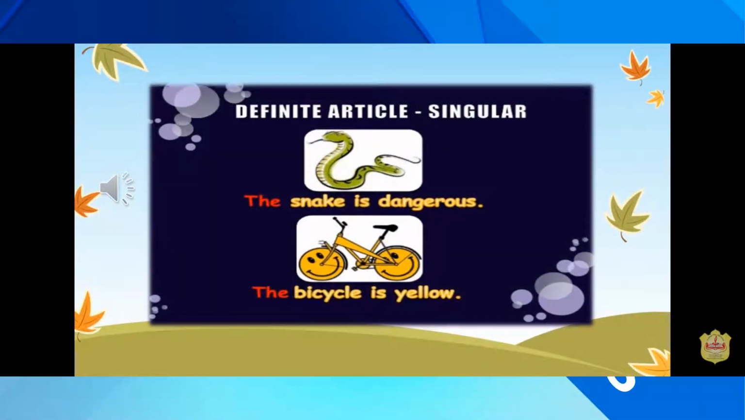Look carefully, students. This is the example of definite article singular. The snake is dangerous. Here we are talking about a particular snake. That's why we have used definite article the, and snake is singular. The bicycle is yellow. Here we are talking about a particular bicycle which is yellow in color. And again we are talking about a single bicycle, so it is a singular one.